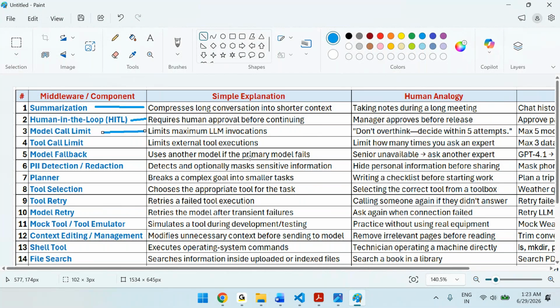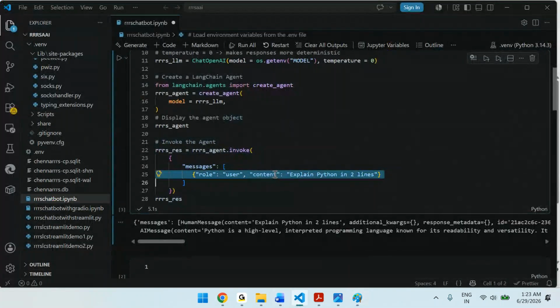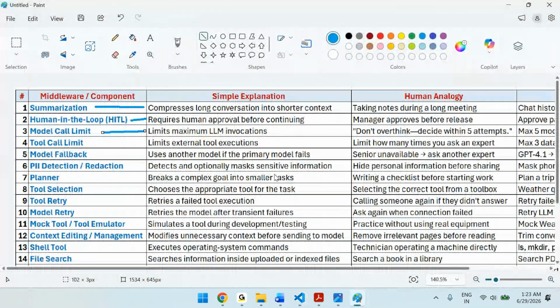Whenever we give the prompt, let's go to here. So this is the prompt. When we give this prompt and do an invoke, there is a model call. Now you want to limit the model calls to 5 times, 4 times, 3 times like that. Then we can use the model call limit, which limits the maximum number of LLM invocations, model invocations. Then the tool call limit.